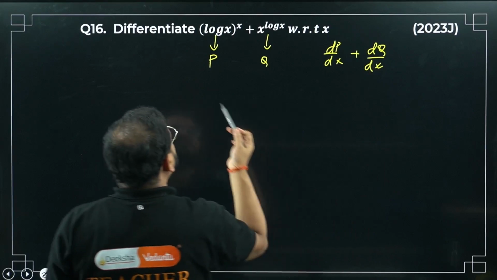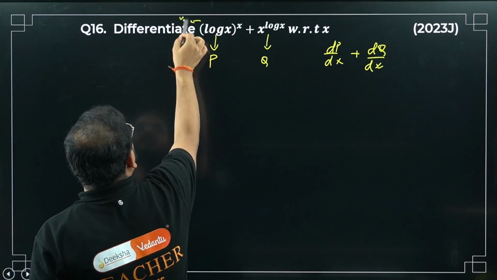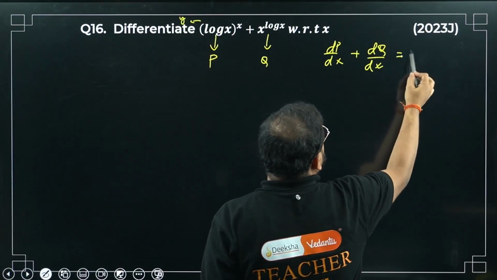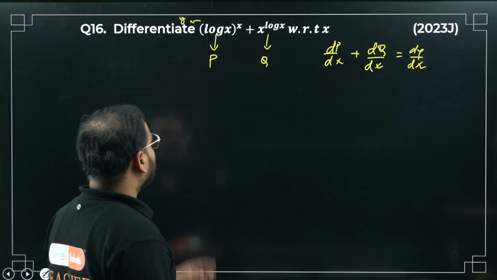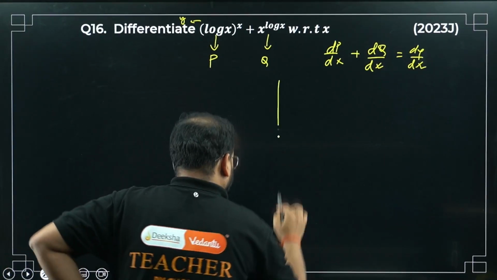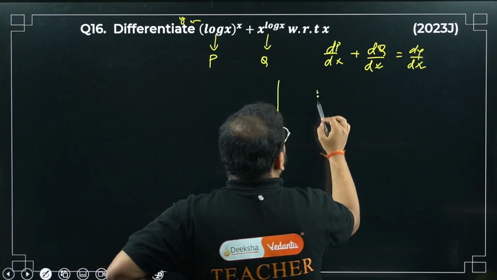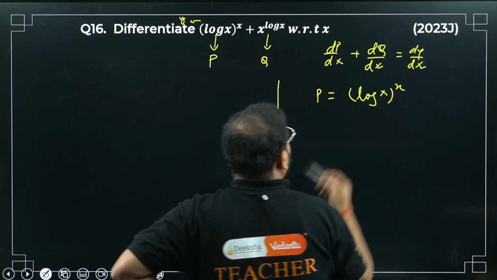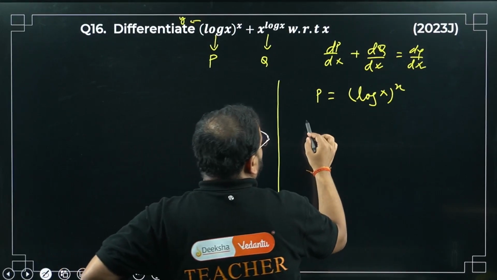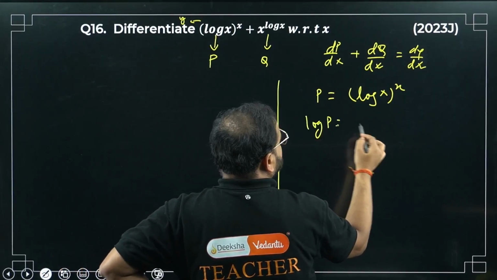To get the whole answer, if this function is given as y, to find dy by dx, I have to do this: dp by dx plus dq by dx. First one, take here p equals log x to the power x. Now what is this going to be? Apply log on both sides.